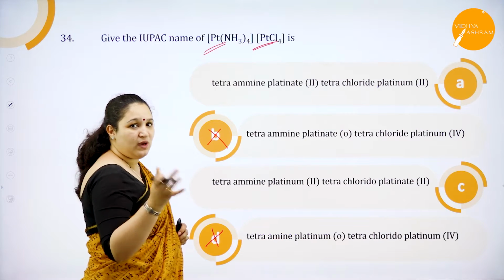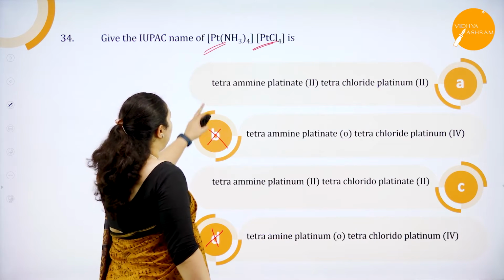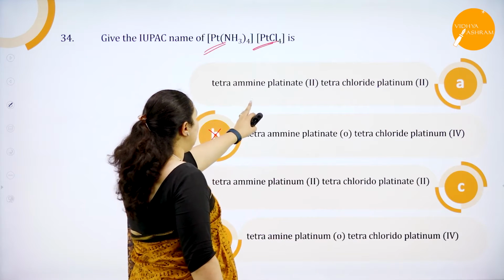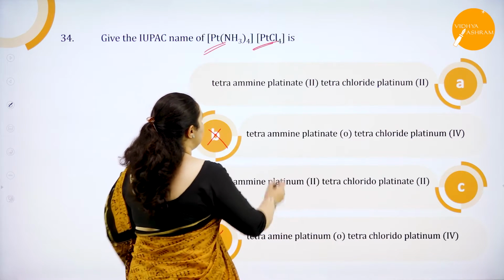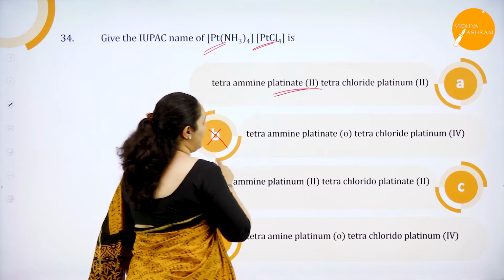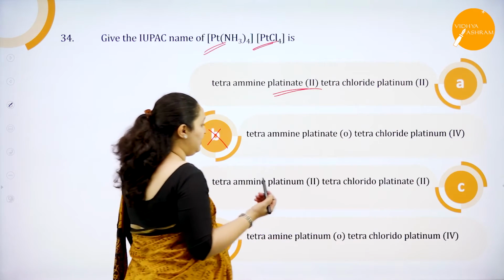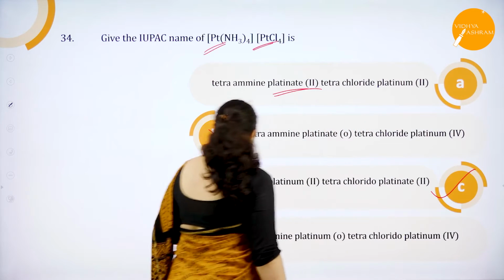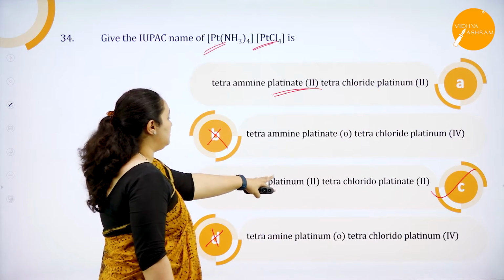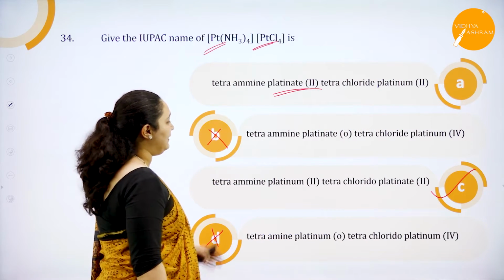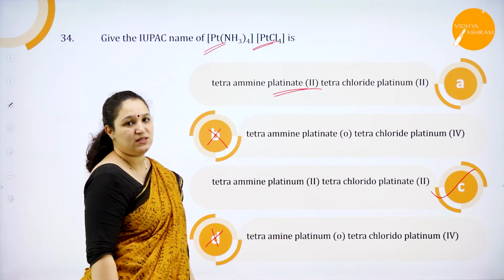So if you know this, you can tick the correct answer. Tetraamine platinate 2 they have written. This platinate is wrong, it has to be platinum. So we'll see the next option. Obviously we have only one option left, it should be right. Okay, so tetraammineplatinum(II) tetrachloridoplatinate(II) is the right answer.